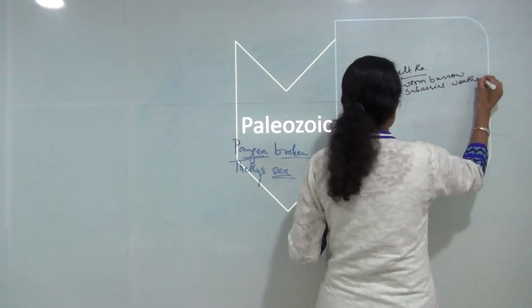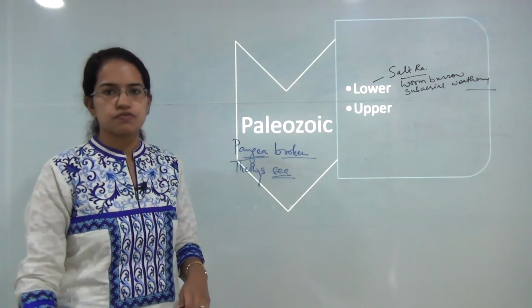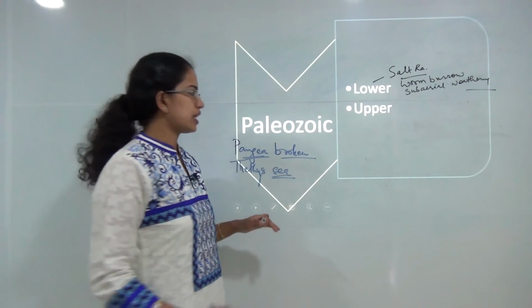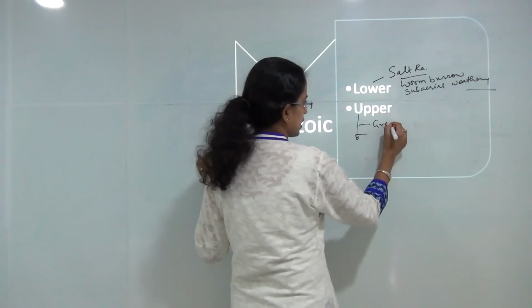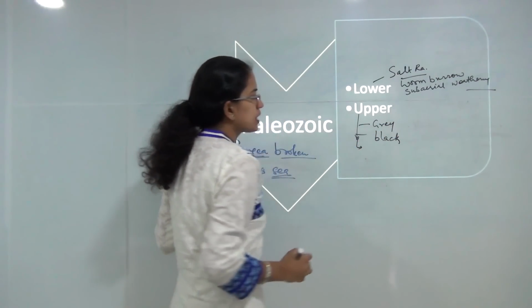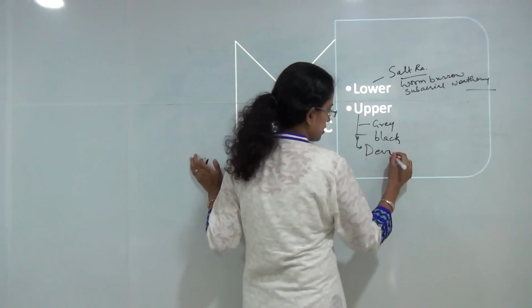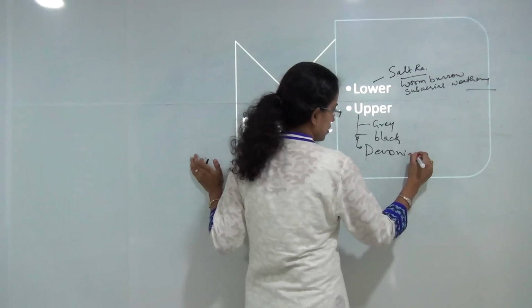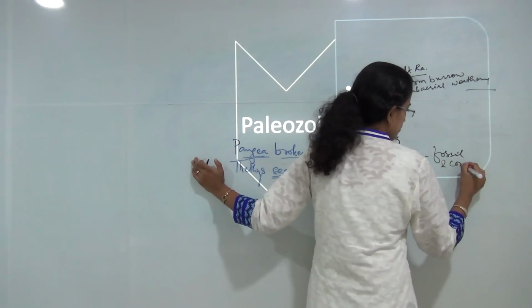The next is the upper Paleozoic phase. The upper Paleozoic phase is known for its limestone rocks. So you have the grey limestone rocks, the black limestone rocks, and finally the Devonian period, under which you would have formation of fossils and presence of corals.